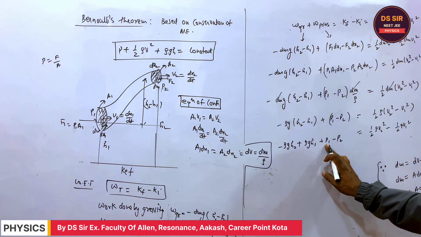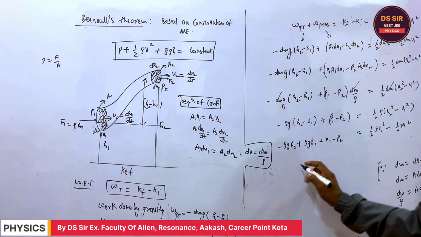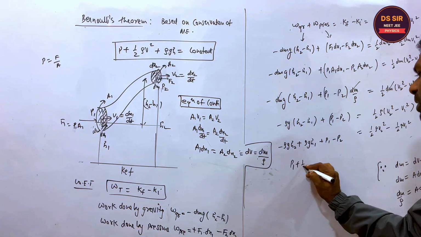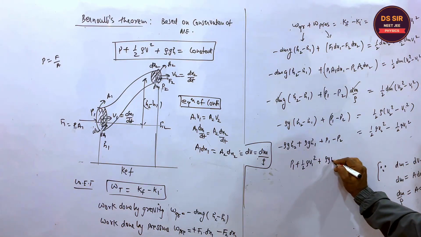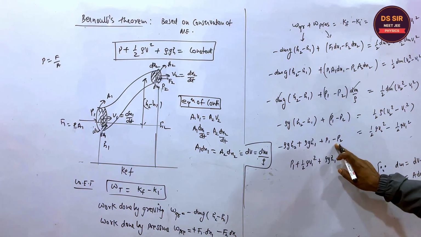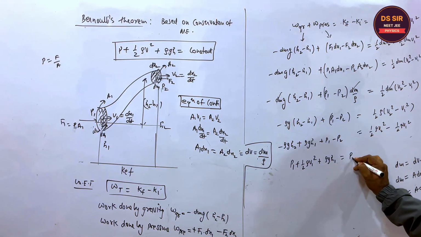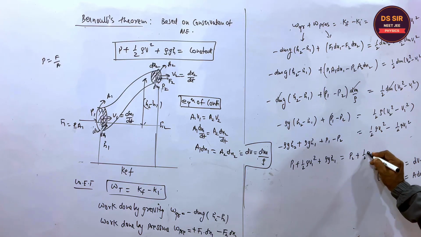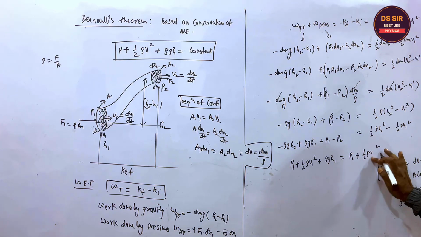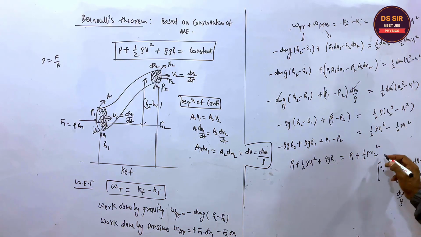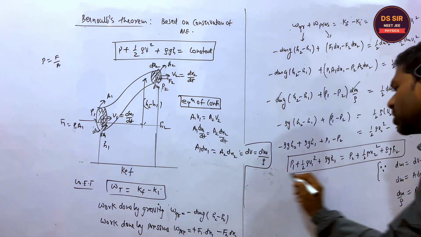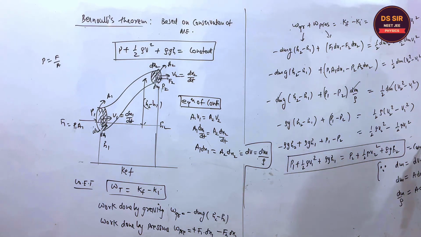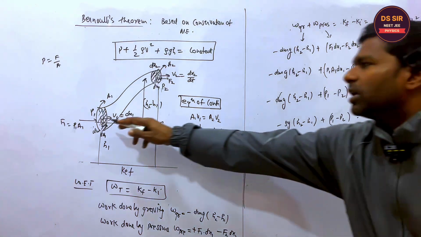So now p1 plus half rho v1 square plus rho g h1 is equal to, this p2 goes to the right side, p2 plus half rho v2 square, and this goes to the right side, rho g h2. So this is the expression for the Bernoulli equation, which is constant at any point in this tube.